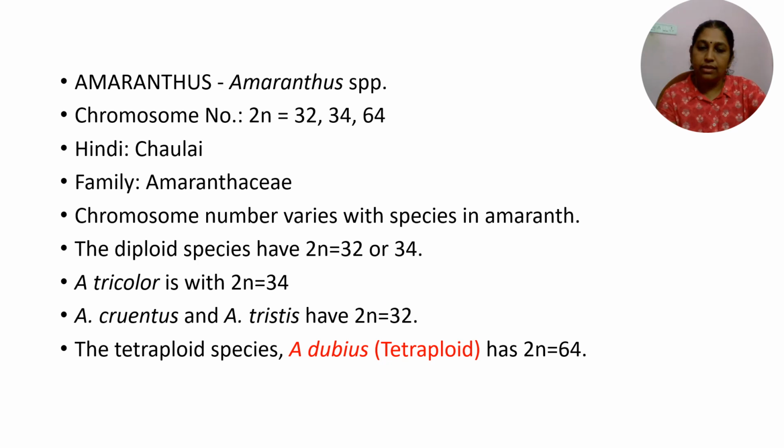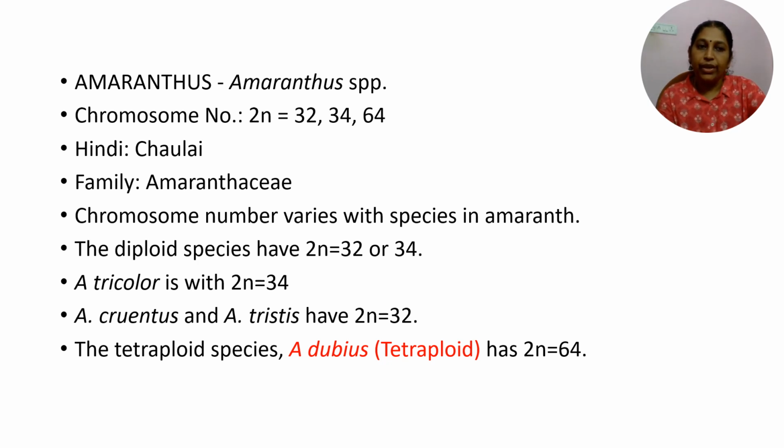Amaranthus has several species under the genus of different chromosomal status, mostly diploid. One of the species, Amaranthus dubius, is a tetraploid in nature with a chromosome number of 64. All other species are diploid in nature with a chromosome number of either 34 or 32.